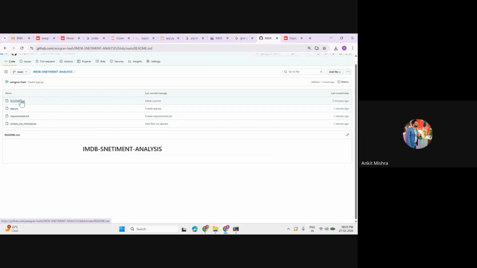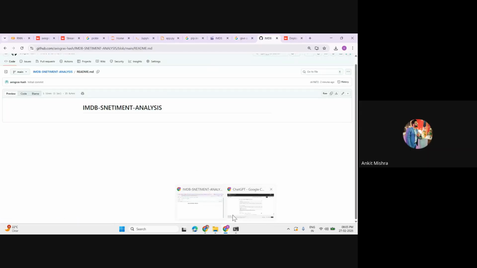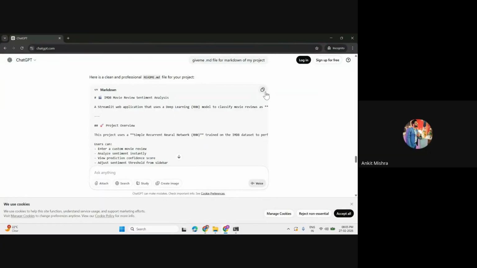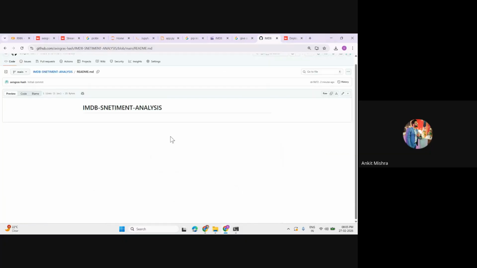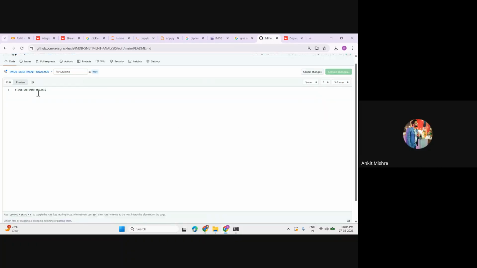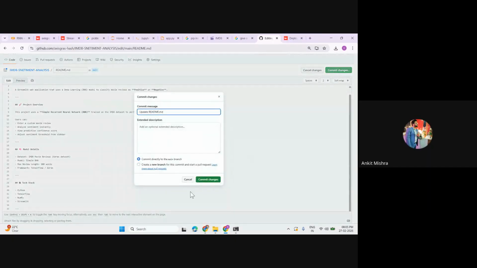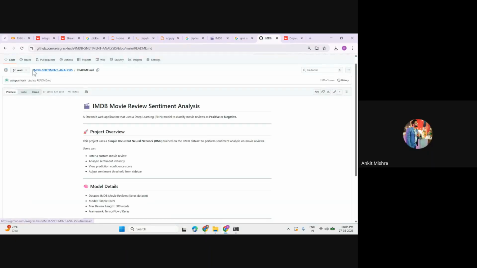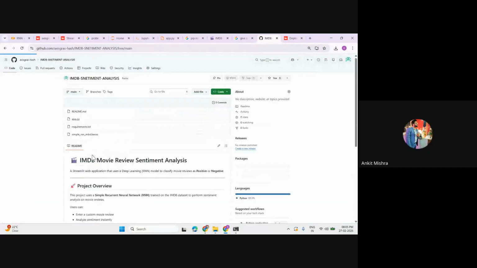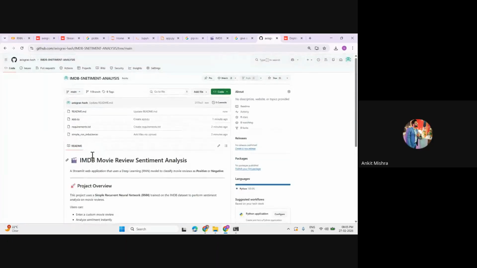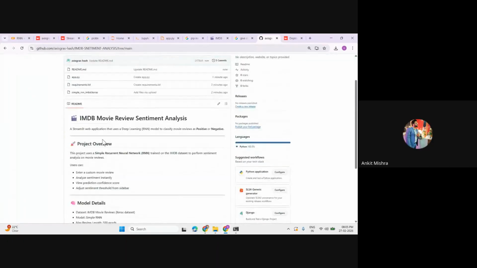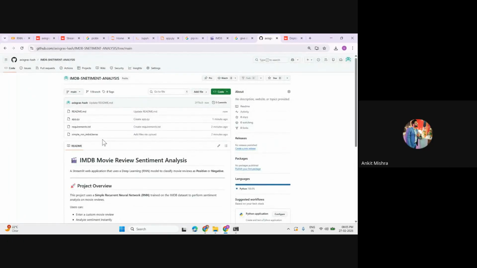Okay, now just go to this README.md file. Okay, you have this GPT data now. Just simply copy this markdown file. Go to this, edit this file. Which file? The .md file, right? And you can simply paste all your markdown code here, right? Now just look at this. Whenever a new user clicks on this, it will give you something like this. Okay, this is the overall .md, the introductory part of your project. Okay, you can write your name as well, right?